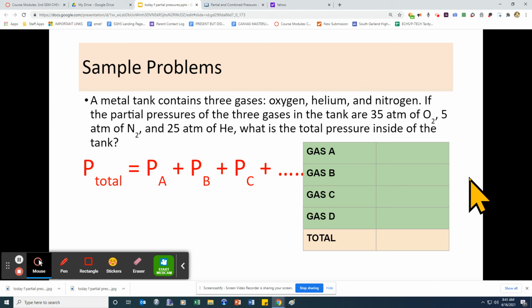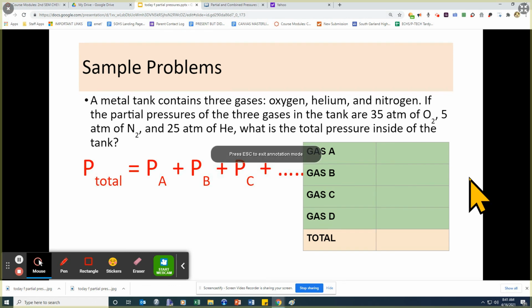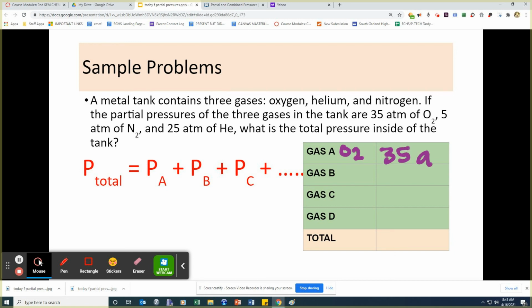So let's say our gas A is O2, and this is going to be 35 ATMs. And then N2 will be 5 ATMs. And then He, let's call it gas C, will be 25 ATMs.